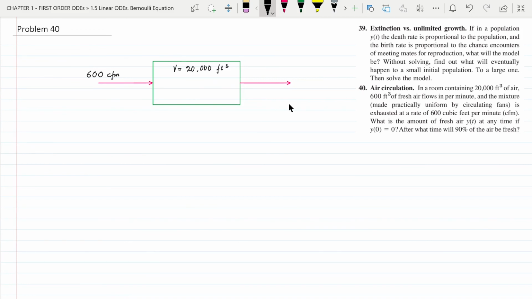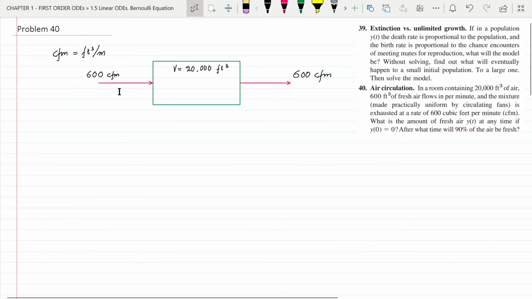It is the same unit. CFM is same as feet cube per minute, and it is also given that the air exhausted is at the rate of 600 cubic feet per minute, the same thing. So 600 CFM.